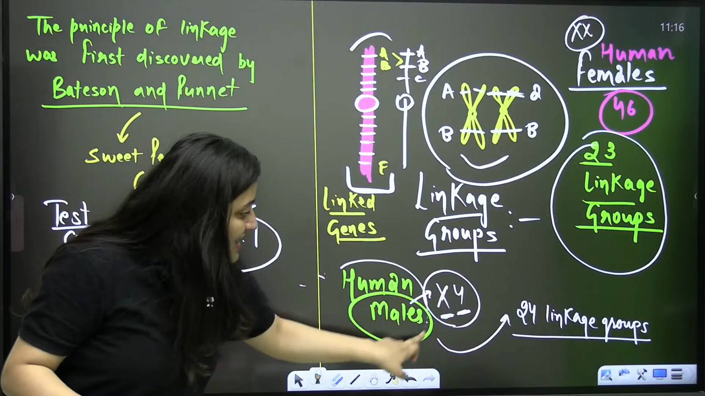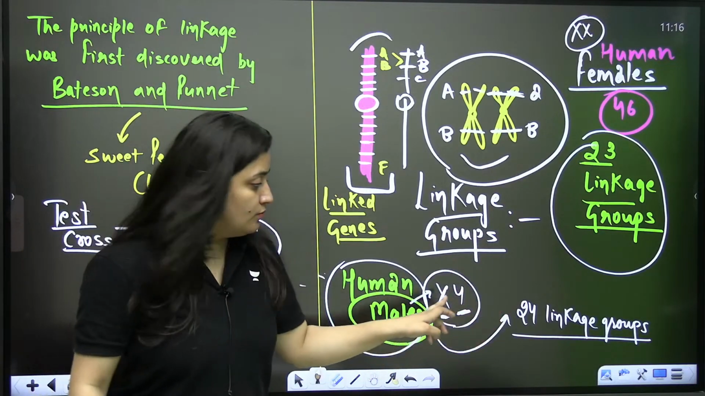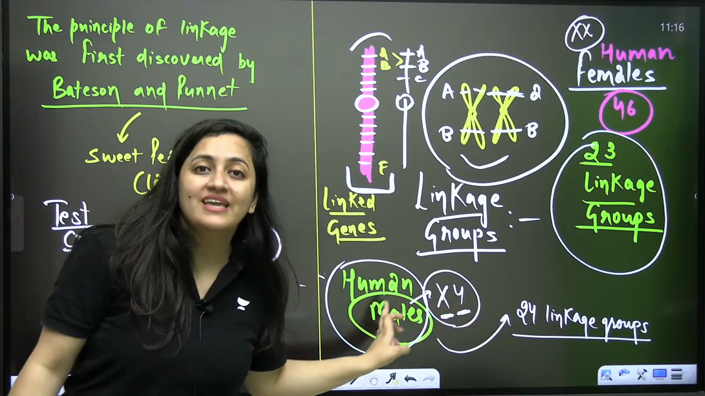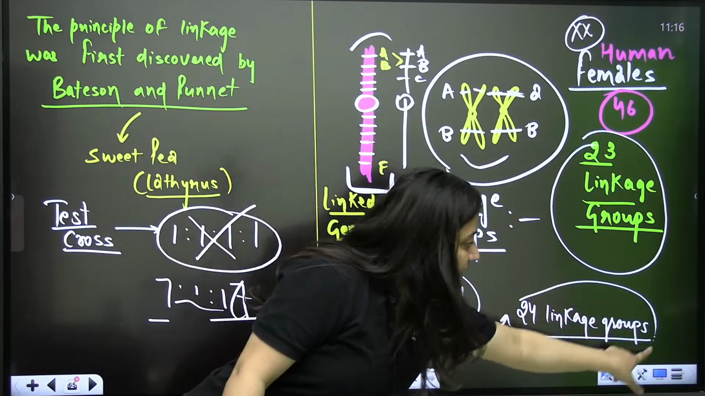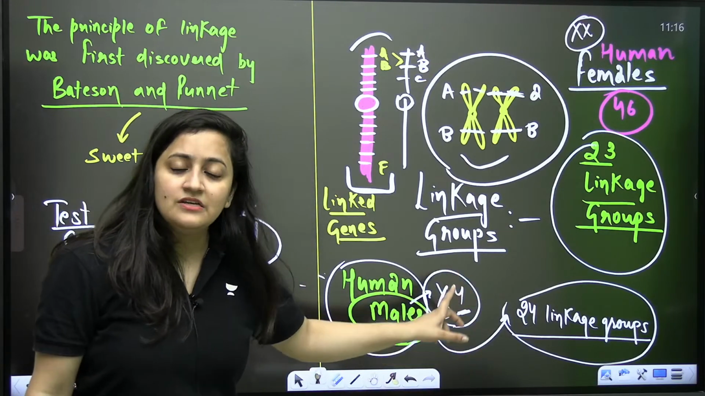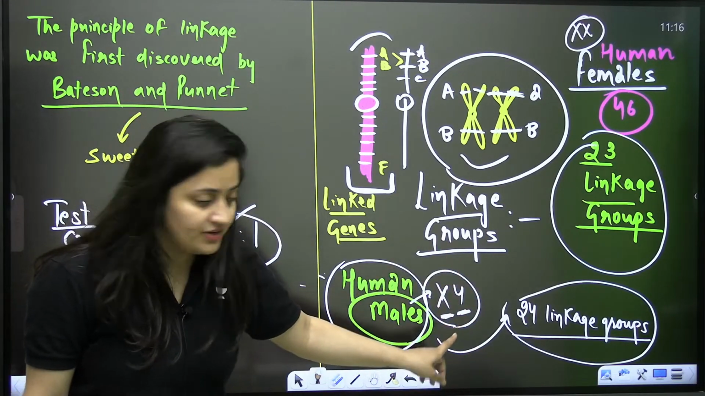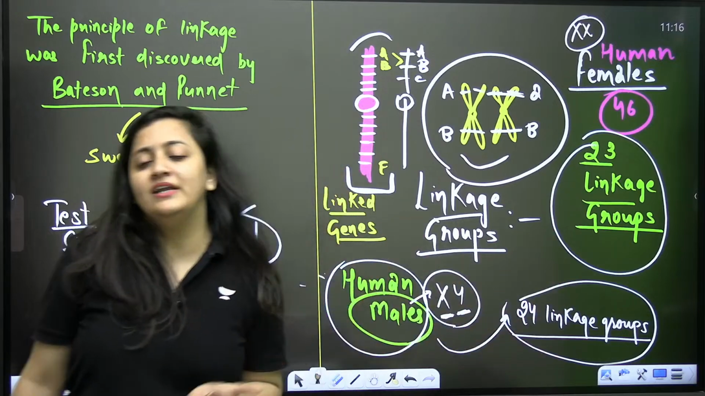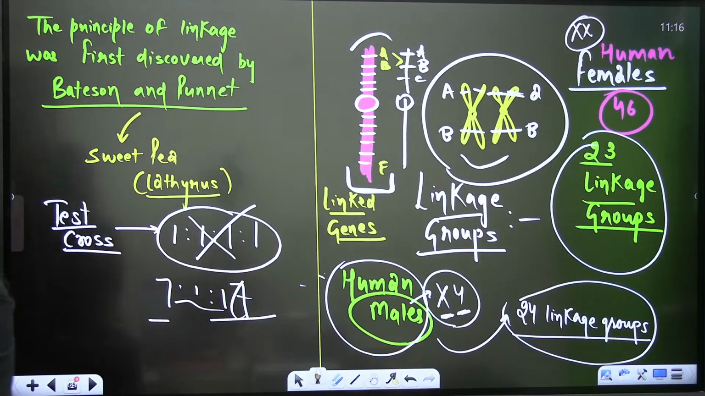But in the case of males, when you talk about their sex chromosomes, that is XY, that is heterogametic. So in their case, X is having different genes, Y is having different genes. Y is a Holandric chromosome, it is having different genes. So human males have 24 linkage groups. Is that clear?